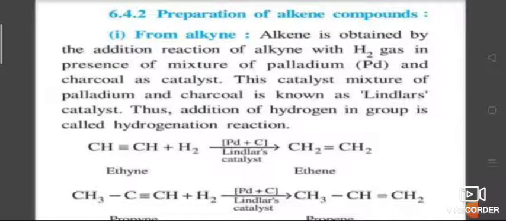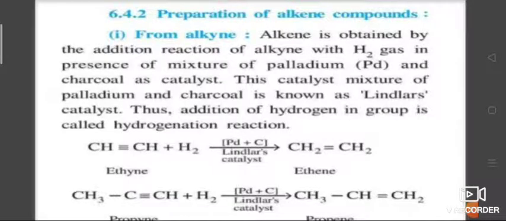Partially deactivated palladized charcoal is known as Lindlar catalyst. So, ethyne to ethene, propyne to propene. So commonly, alkyne to cis alkene or trans alkene.